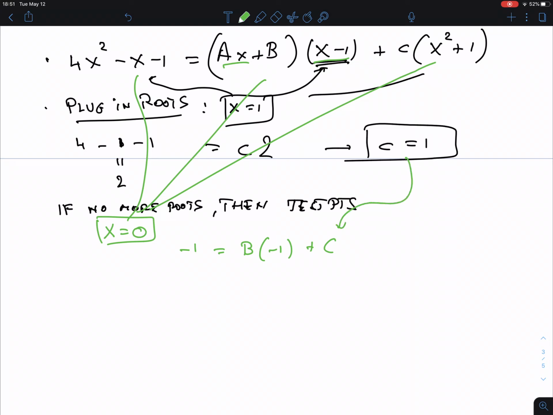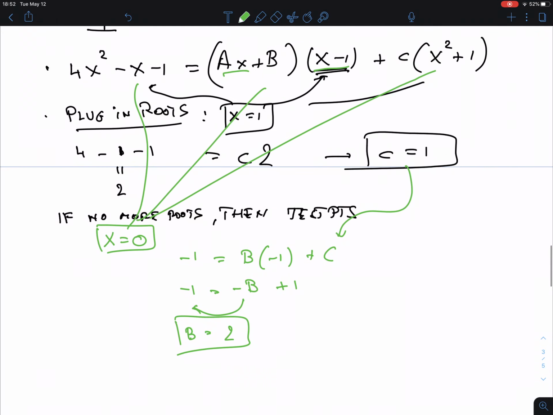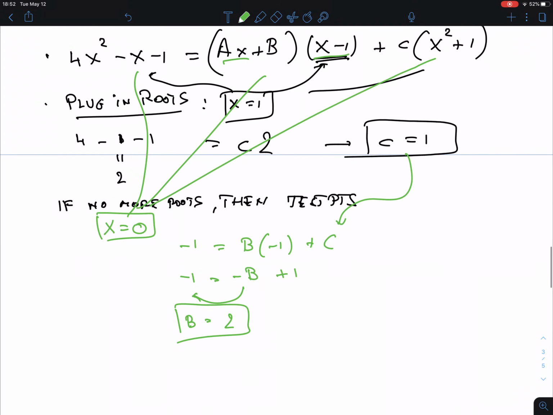But I know what c is. So minus 1 is minus b plus 1. And so if I bring everything to the other side, I bring the b to that side, and so that's b there, so b equals 2, right? I hope you see that. But that still doesn't give me a, so I will have to take yet another test point.